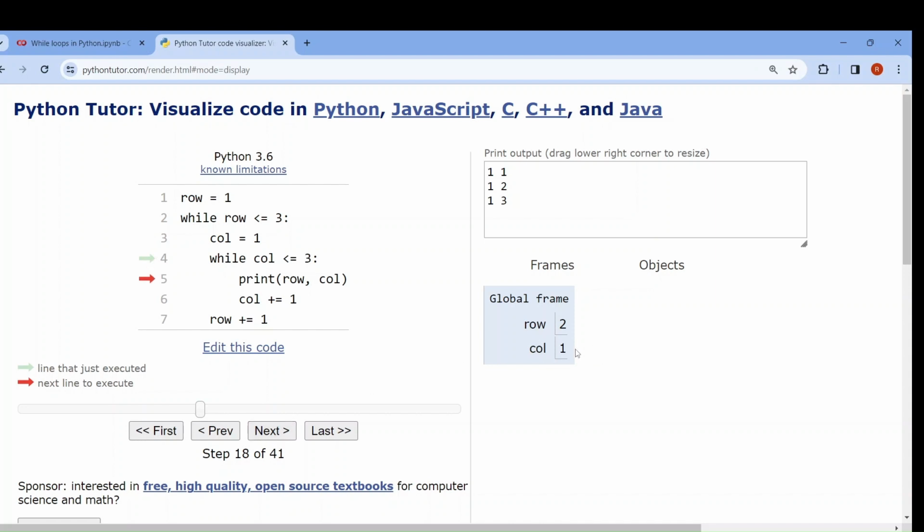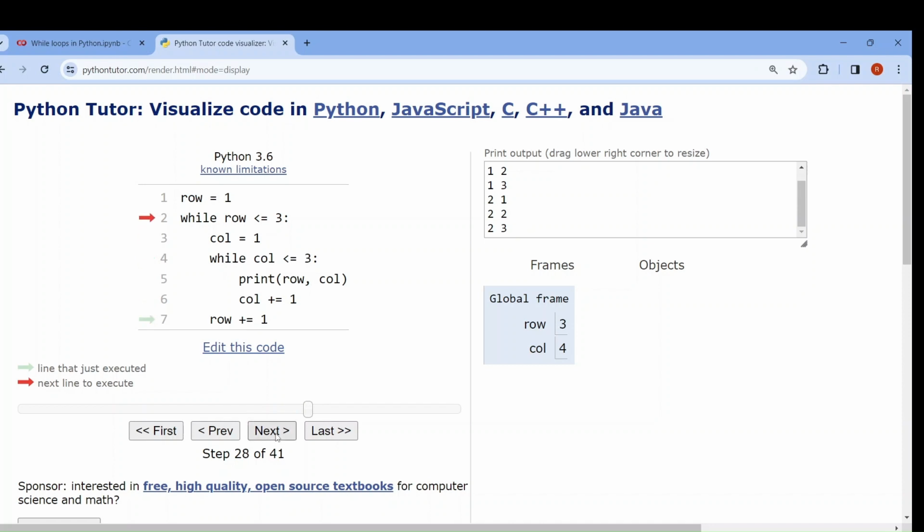And we are again restarting the inner while loop. Column 1 less than equal to 3. True. So row column will be printed. Row column is printed. Column increased. Column less than equal to 3. True. Row column printed. Column increased. True. Row column printed. Column increased. Now the condition is not met. It will come out of the inner loop.